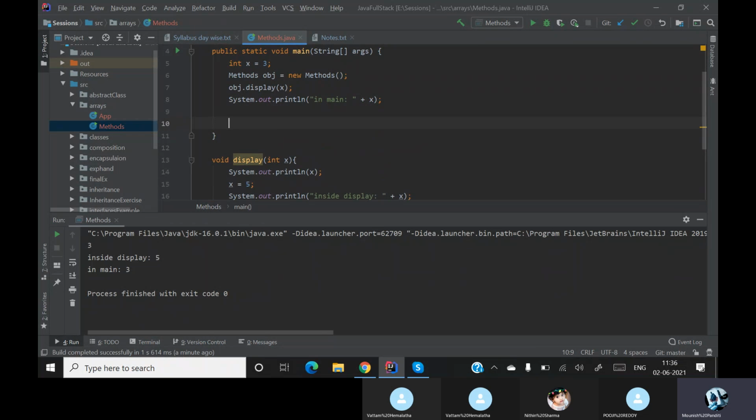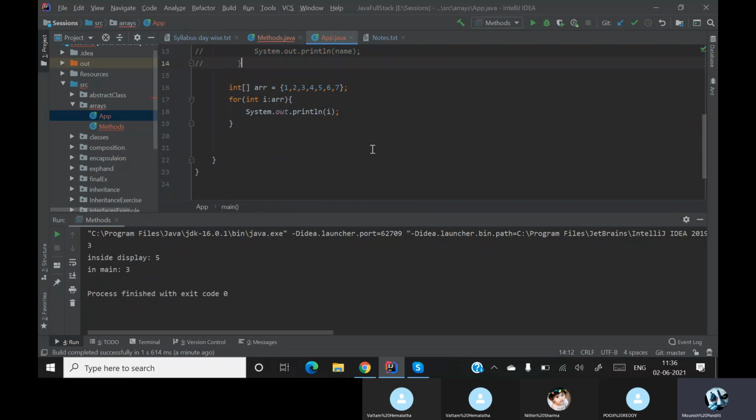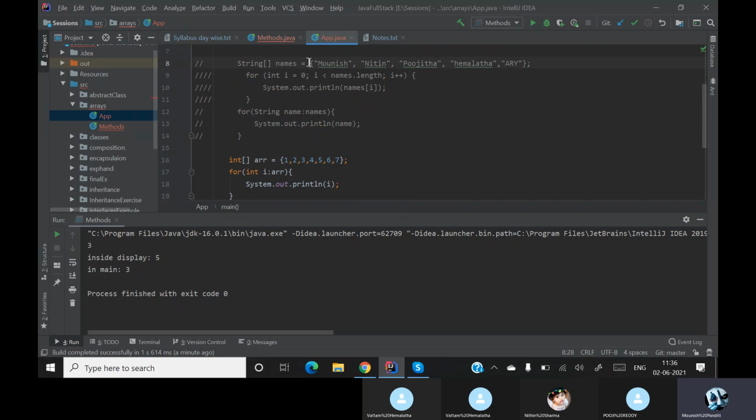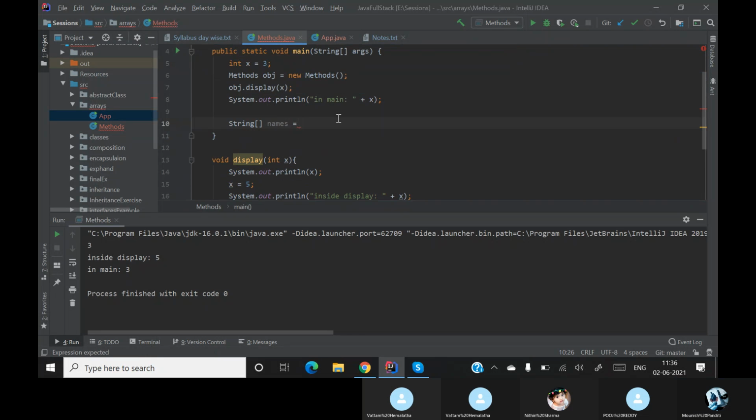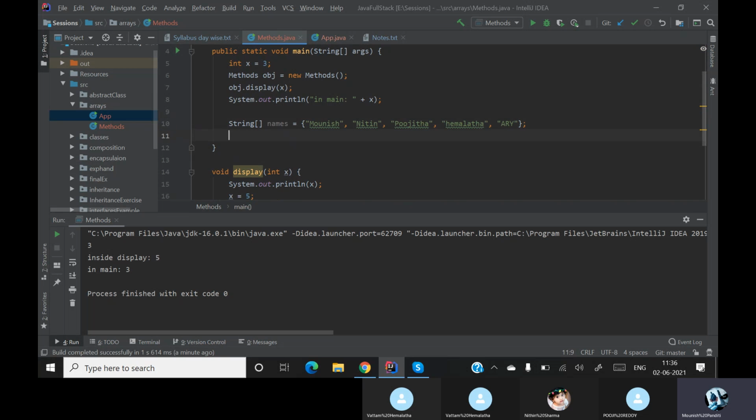Assume that now I am taking an array of strings, where I'll take it as names itself. Whatever I have written over here, I'll just copy this and paste it here. I'm having a list of strings, and here I'm creating a method.